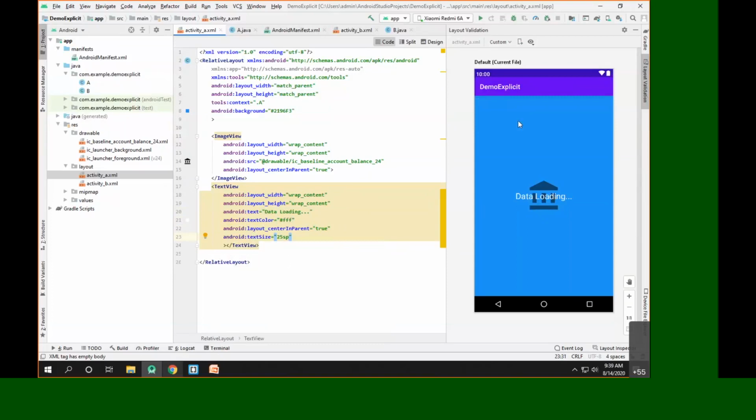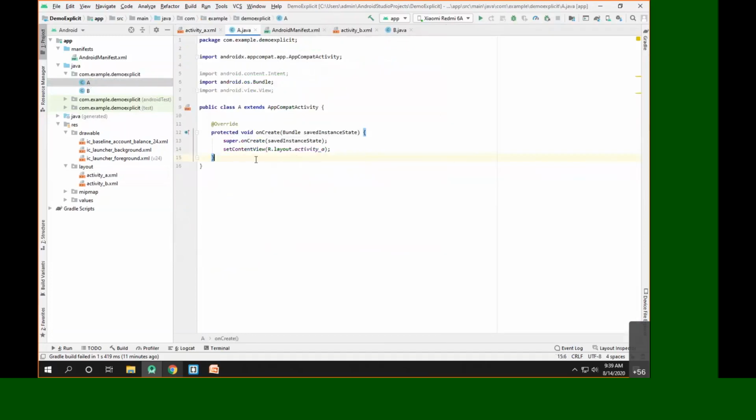And now what we have to do here is, this will be the first screen, since it's a splash screen. So this will be the very first screen, the start screen that will be shown. Now we know that our app requires 3 seconds to load data, so we have to show that particular splash screen for 3 seconds. Now how to do that? In order to do that, we have to create a thread. So we'll create one class.